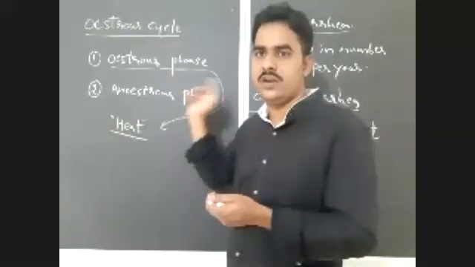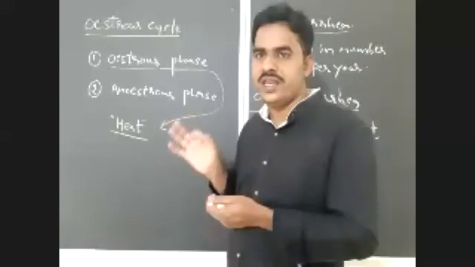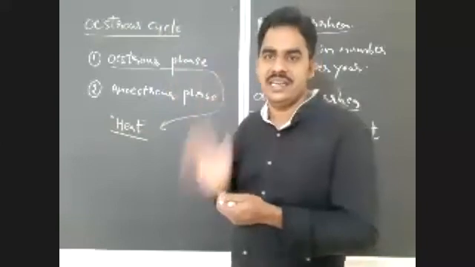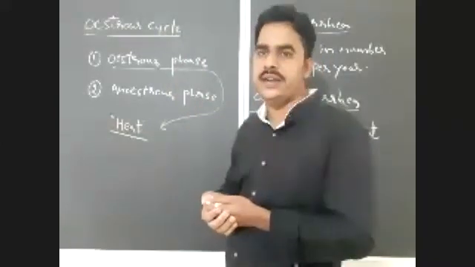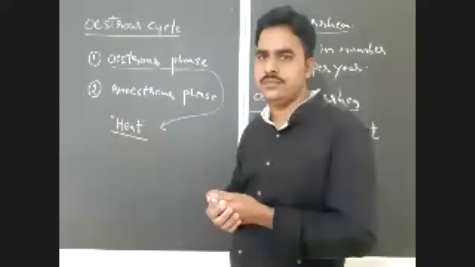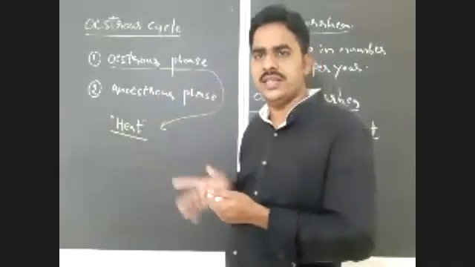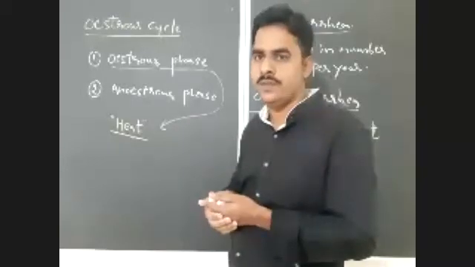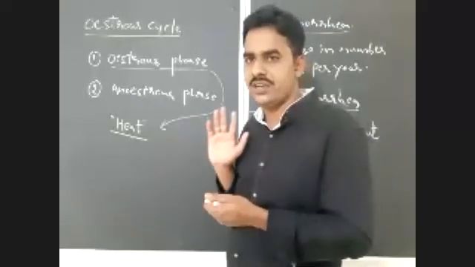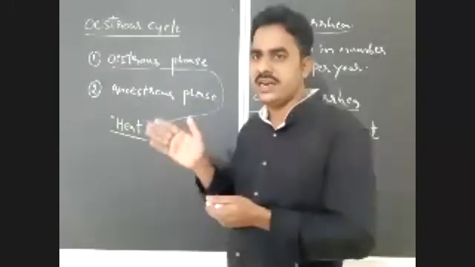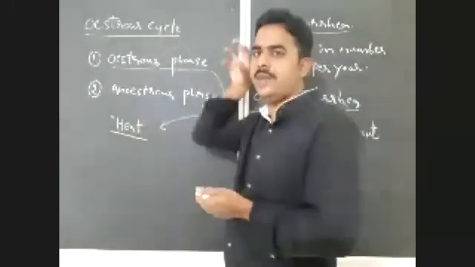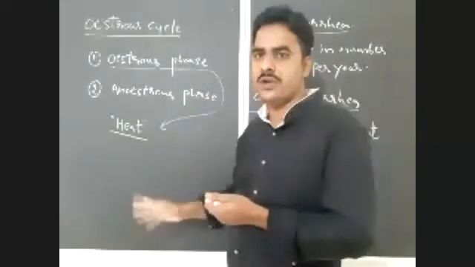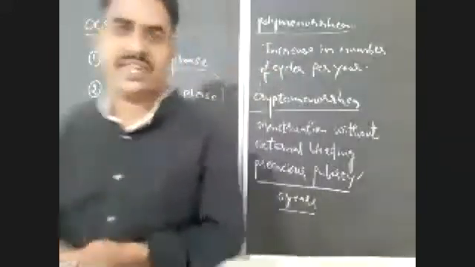When there is no fertilization of the ovum, the endometrium will be degenerated, but that does not cause menstrual flow. Menstrual flow is absent, or estrous flow is absent, because all the degenerated parts of the endometrium will be absorbed by the reproductive tract itself. So external bleeding or menstrual flow is absent in the case of the estrous cycle.